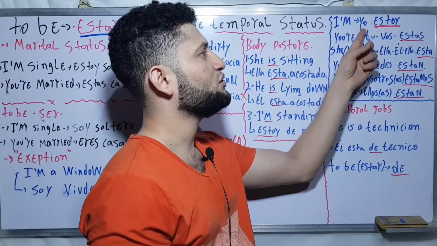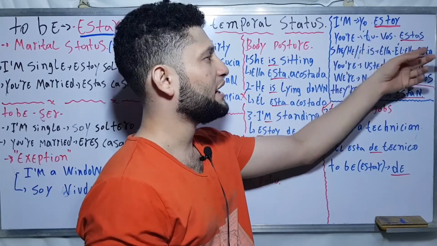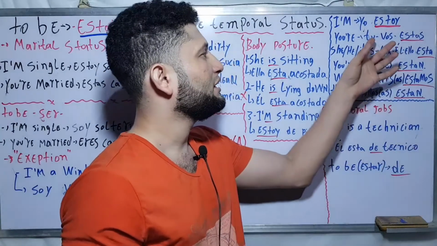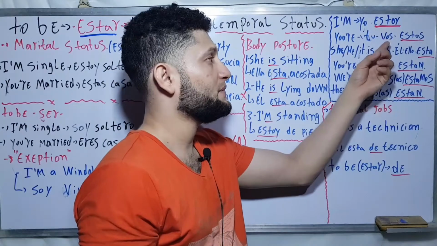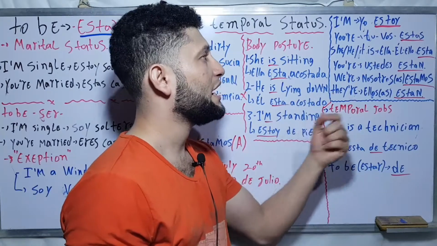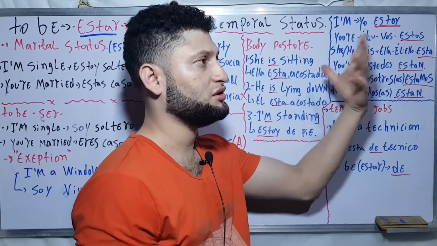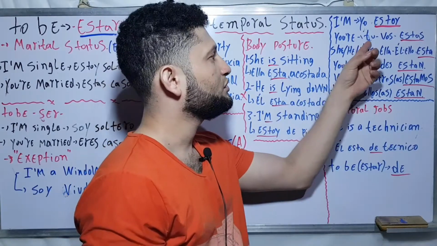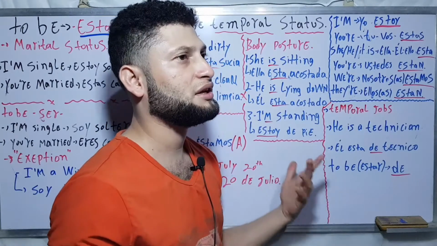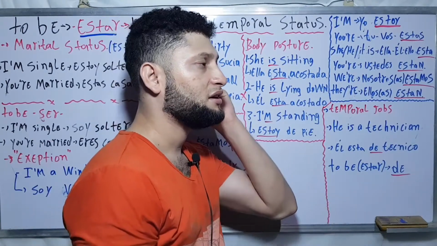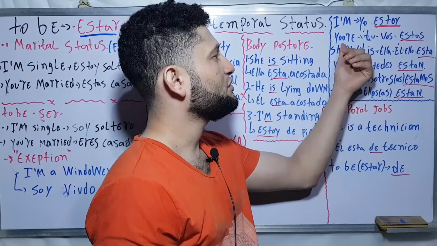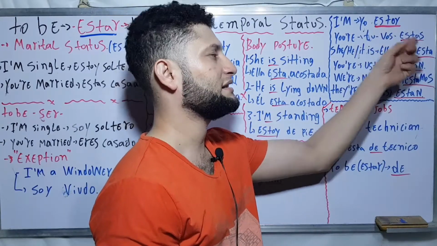I am, yo estoy, you are, tú estás. Or if the person you are speaking with is your friend, you can say vos. Tú is, I would say, more formal, and vos is more natural if you are speaking with your friend. Okay, tú estás, or vos estás.